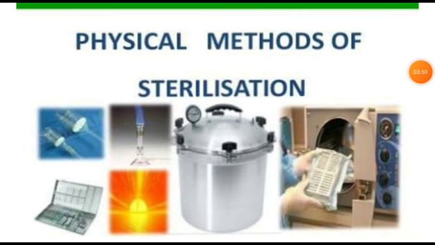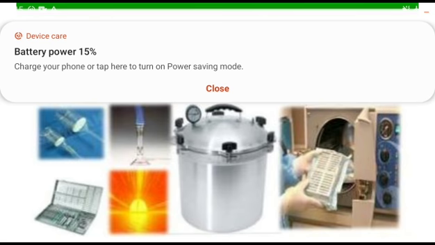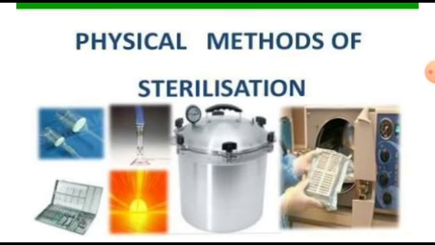And next one is boiling. Boiling of needles and other instruments in water for 10 to 30 minutes is insufficient to sterilize, because 50 to 70 degrees Celsius is sufficient to kill the vegetative forms of pathogens. Spores are not destroyed by boiling, they need a temperature above 100 degrees Celsius.